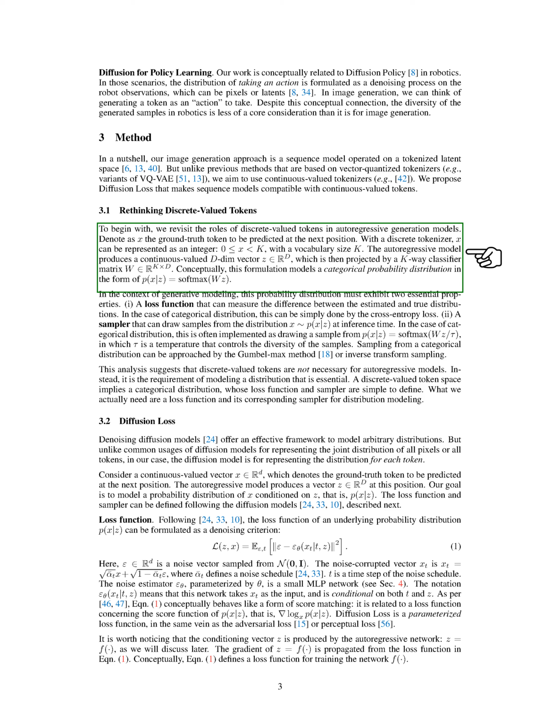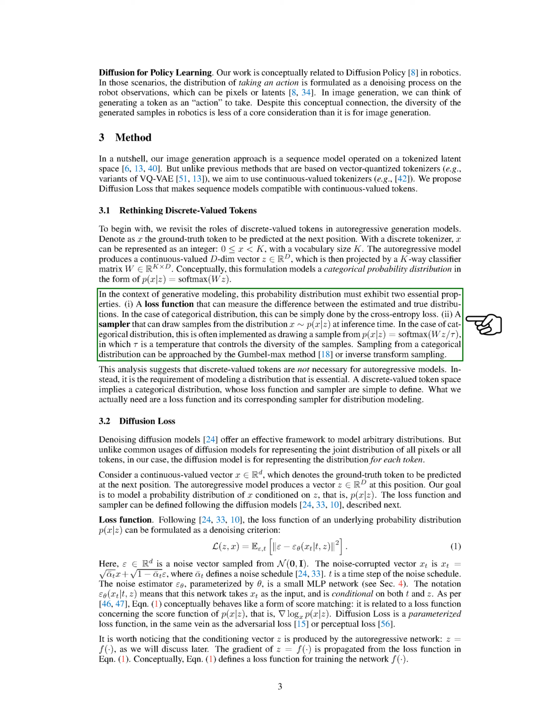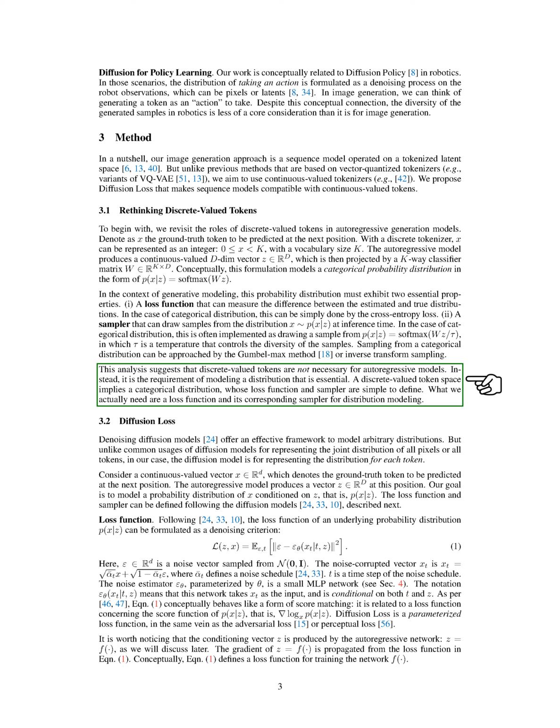The autoregressive model generates a continuous valued vector z in d dimensions, which is then processed by a classifier matrix to predict x. This process creates a categorical probability distribution using a softmax function. To ensure effective generative modeling, two key components are needed: a loss function to measure the difference between estimated and true distributions, and a sampler to draw samples from the distribution during inference. These components are crucial for modeling the distribution accurately.